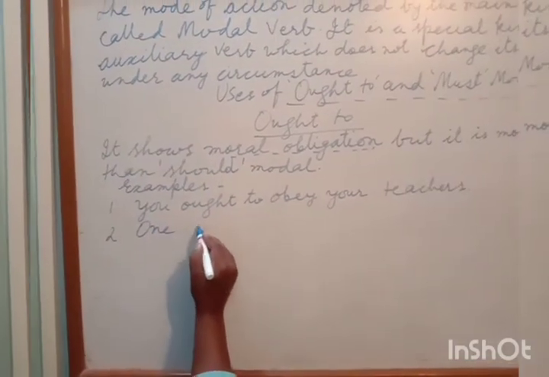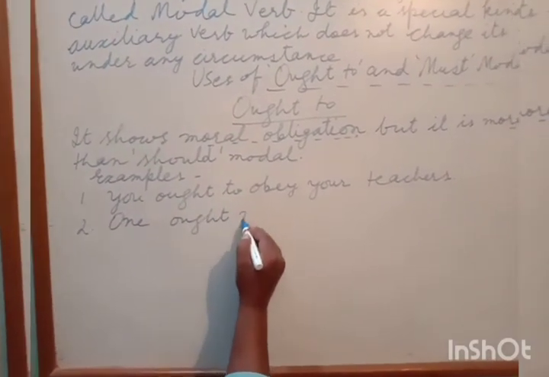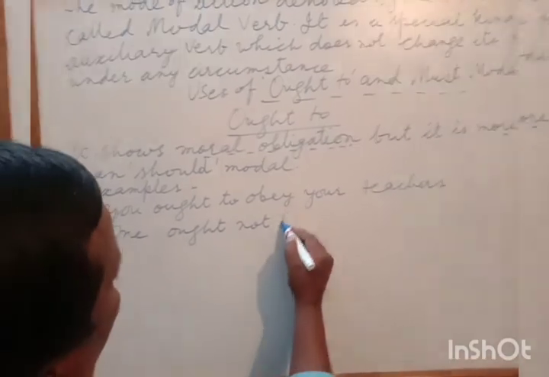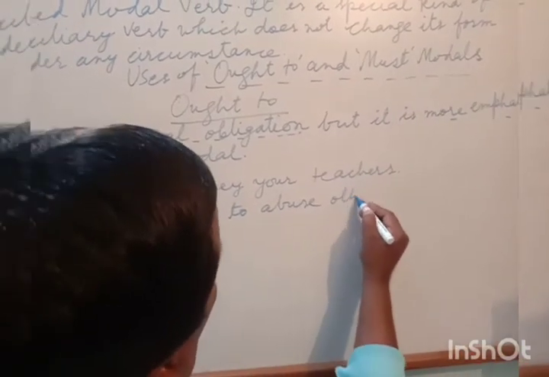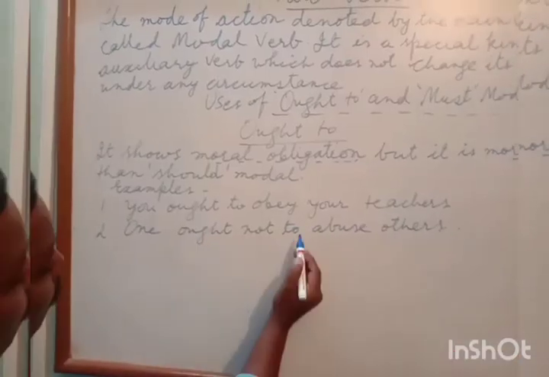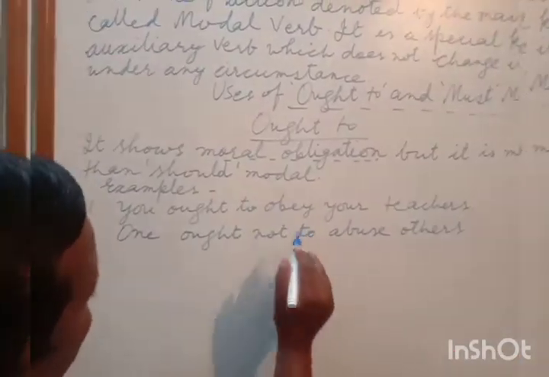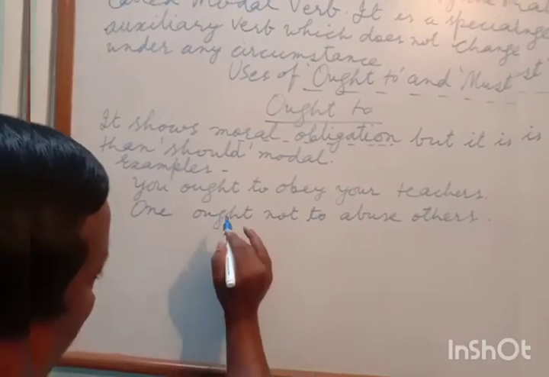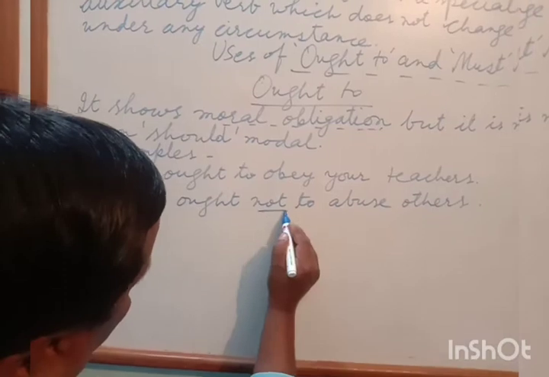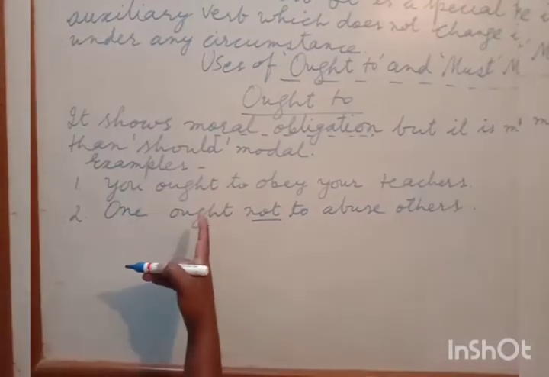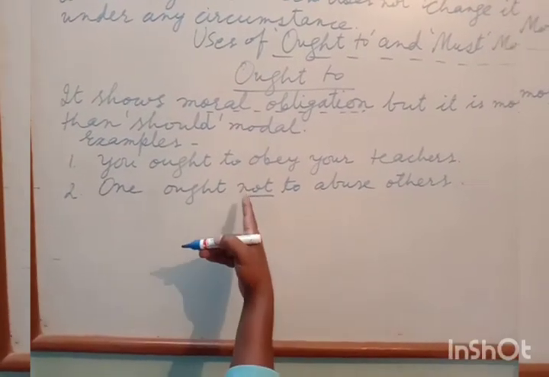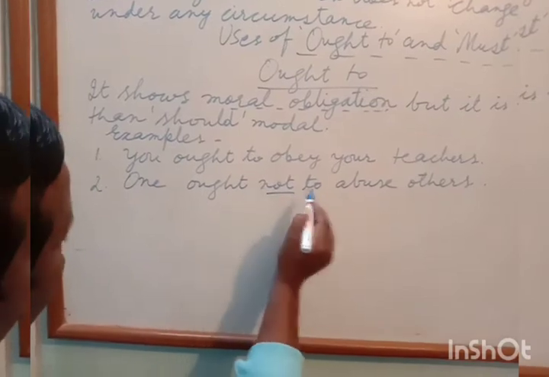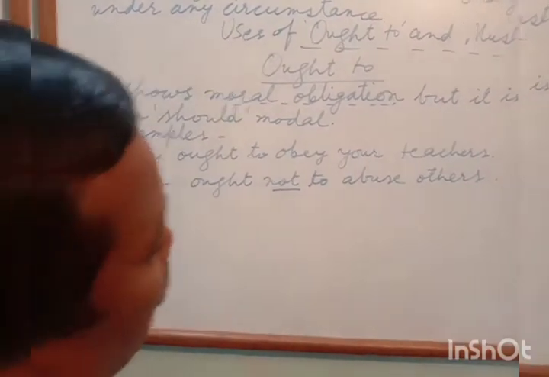One ought not to abuse others. The real form is ought to, but we have to make it negative, so between ought and to we put not.